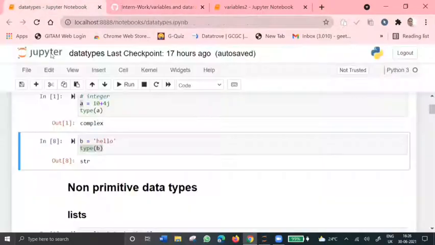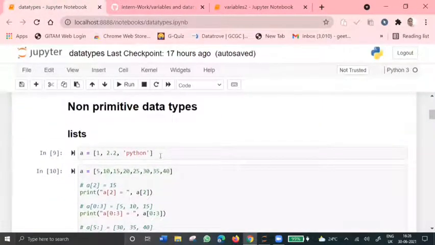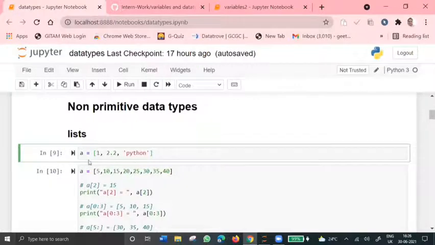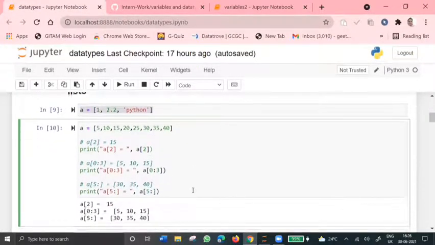So let's see lists. We can assign a list by enclosing items in square brackets and separating them by commas. This is how we assign and initialize a list. Now, if we want to access the elements in a list, we can use a slicing operator. I forgot to mention that the index of the list starts with 0.